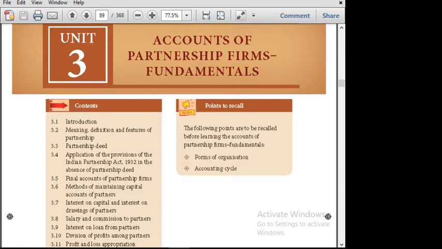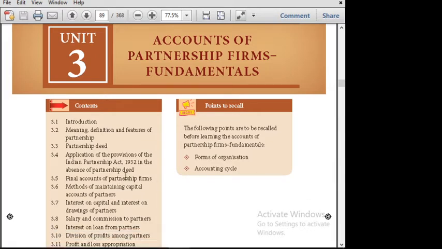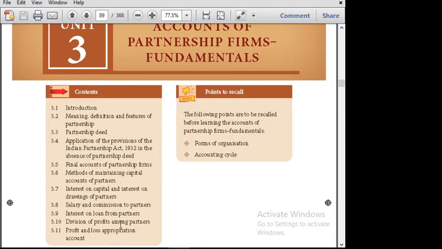In this chapter, we are going to learn about the meaning, definitions, features of a partnership and the partnership deed, applications of the provisions of the Indian Partnership Act 1932 in the absence of partnership deed, final accounts of a partnership, methods of maintaining capital accounts of a partner, interest on capital and interest on drawings, and salary and commission of the partner, interest on loan of the partner, and division of profit among the partners.